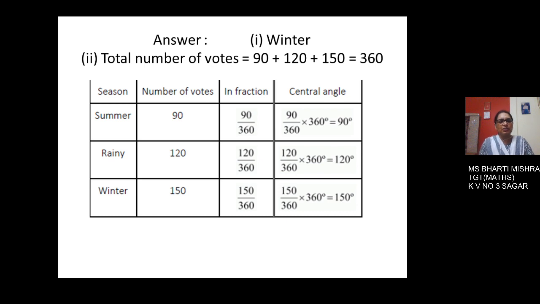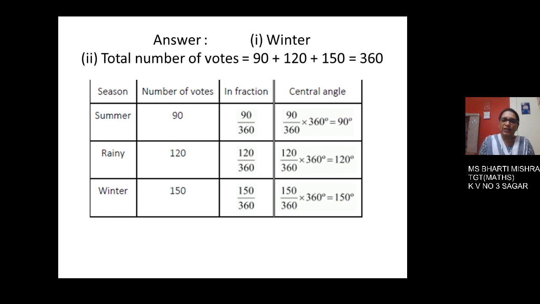Now first, for summer, we have got 90 votes. Now you want to find out the central angle. Children, you know that the complete angle of a circle, because this is a pie chart or you can say a circular graph, so we require different angles and all these angles will be set in that circle whose complete angle is 360. So first we will calculate the fraction.